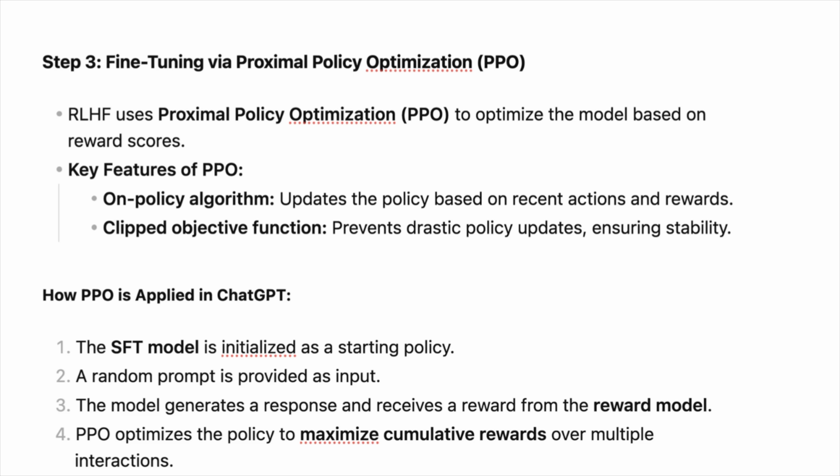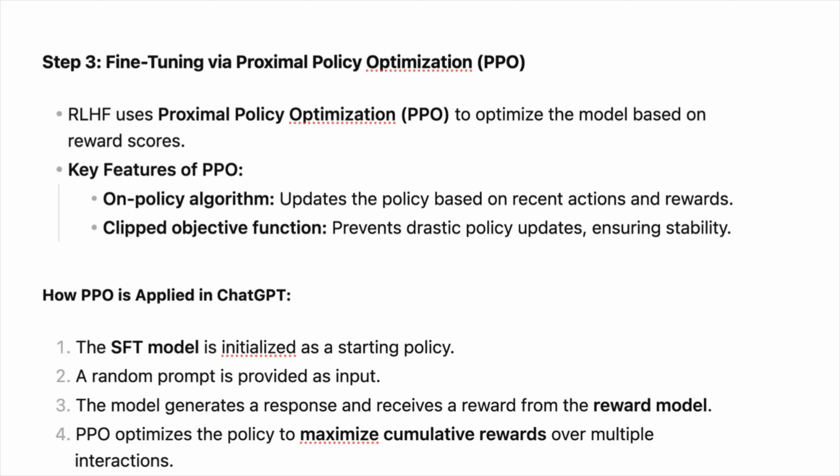Now, in this step, reinforcement learning was applied to fine-tune the SFT policy by letting it optimize the reward model. The specific algorithm used is called proximal policy optimization, and the fine-tuned model is referred to as the PPO model. What is PPO? PPO is an algorithm that is used to train agents in reinforcement learning. It is called an on-policy algorithm because it trains from and updates the current policy directly instead of learning from past experience. This means PPO is continuously updating the current policy based on the actions that the agent is taking and the reward it is receiving.